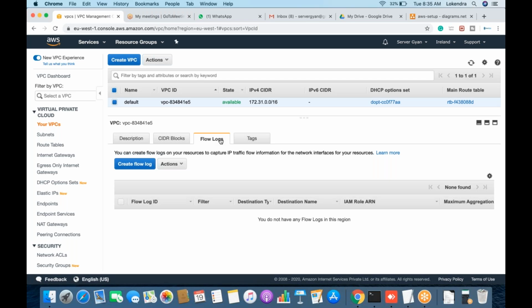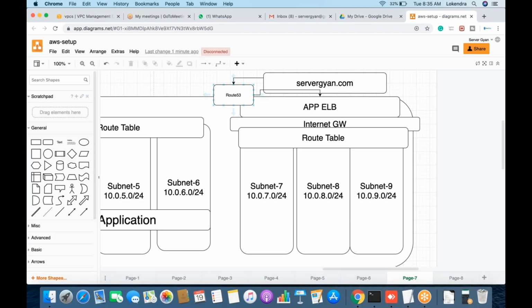Sir, why do we enable DNS while creating the VPC? Is it mandatory? And one more question: I accidentally deleted my VPC. Can we retrieve that one? Let me understand your first question first. So you mean to say, is it necessary to create Route 53?